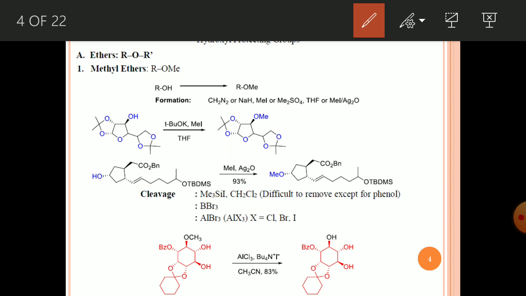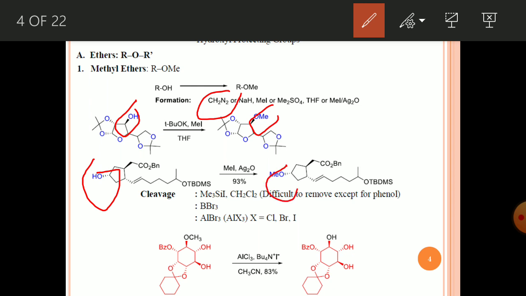So how to convert to the ether? In the reaction condition, you either use diazomethane, which can generate ROMe, or you can use any methylating agent like methyl iodide or methyl sulfate using some base to get the ROMe. One example here: this secondary functionality, if you treat with potassium tertiary butoxide and methyl iodide, you will get this methyl protected compound. Similarly, in this compound, this secondary OH can be protected with methyl iodide and silver oxide to